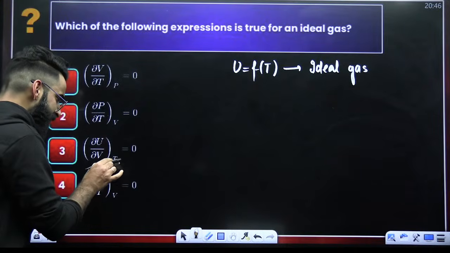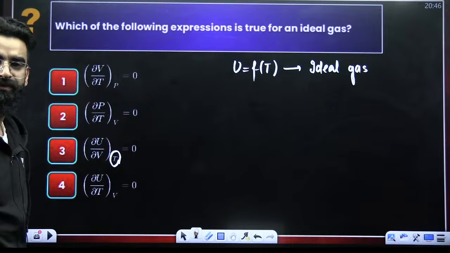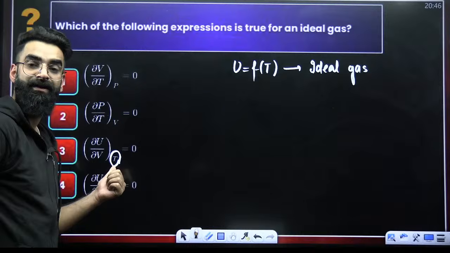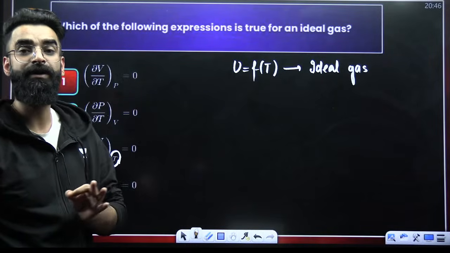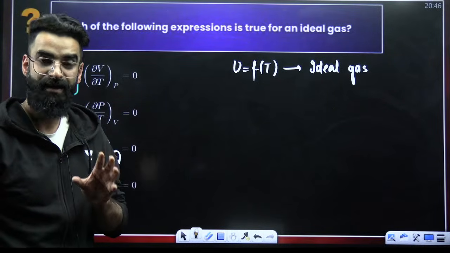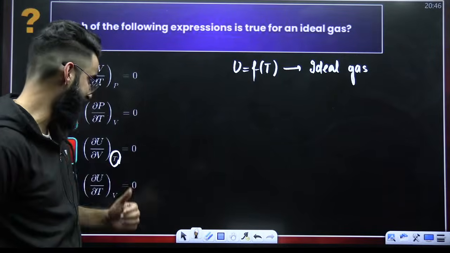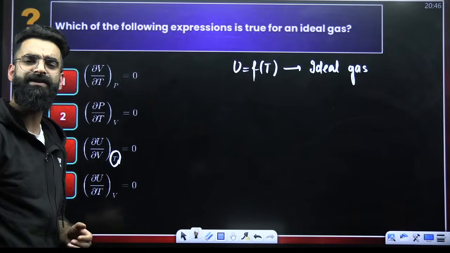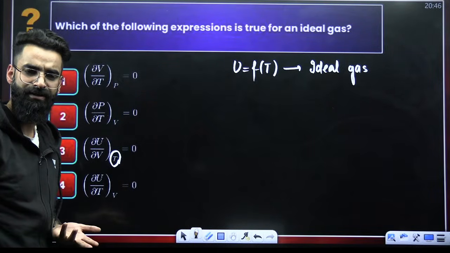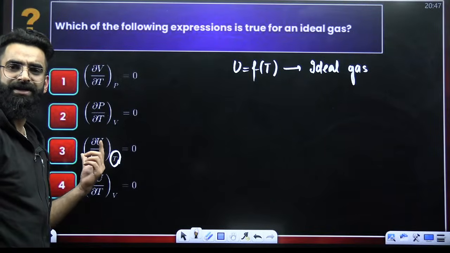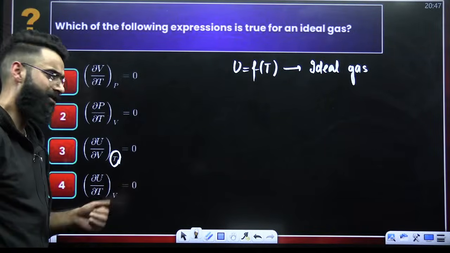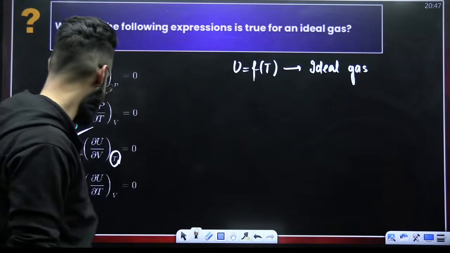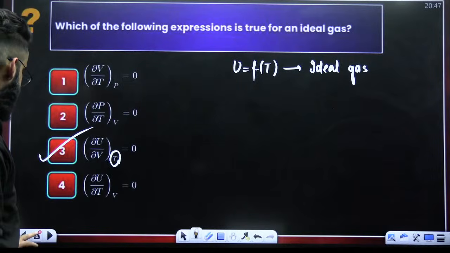See, this particular term is mentioning here that temperature is kept constant. If we are keeping the temperature of the ideal gas constant, since the internal energy of the ideal gas depends only on temperature for a fixed number of moles of gas, then its internal energy won't change, right? So, change in internal energy due to change in volume, keeping temperature constant, will be 0. Option C is the one which is correct. Perfect, guys?